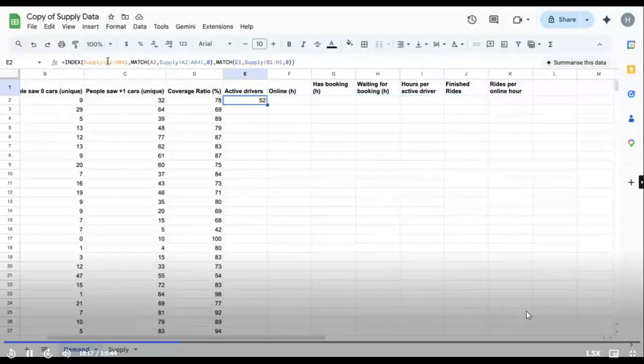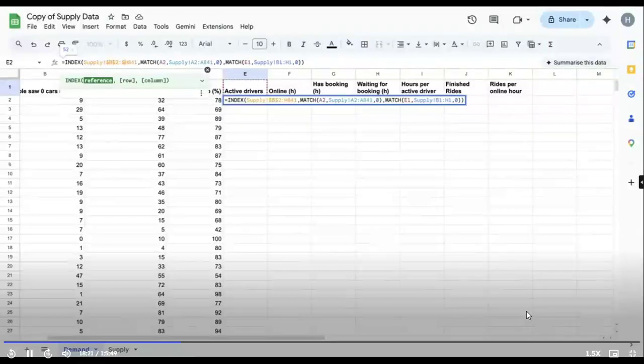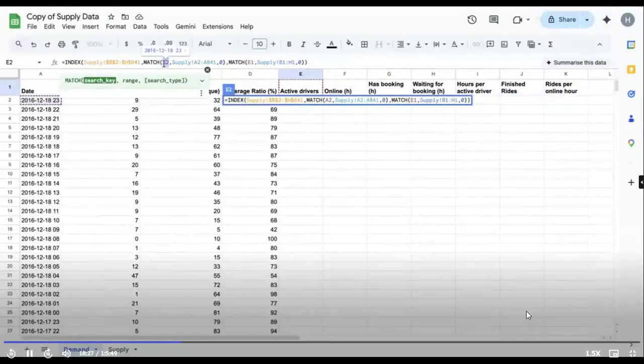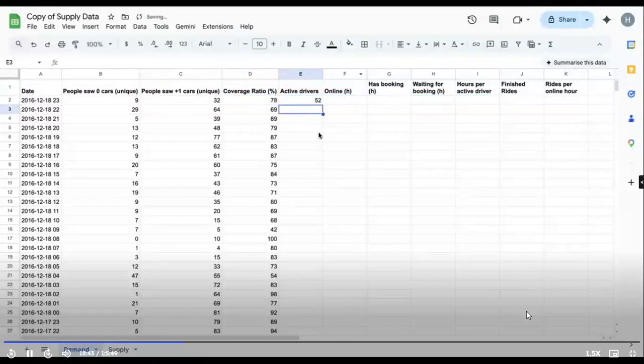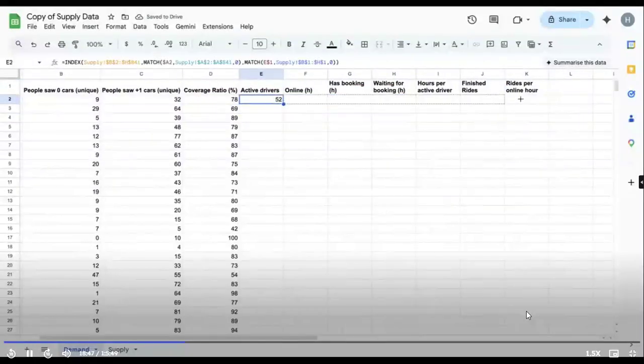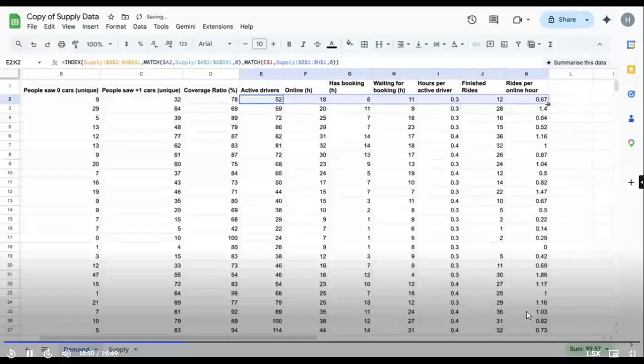We'll just put $ signs. This A2 is what? A2 is this. So this shouldn't move to the right. So I'll block A, or not block, actually fix. And this 1 shouldn't move down. So I'll fix 1. Okay. Cool. What I can simply do now is drag it to the right and double click. All right, perfect.